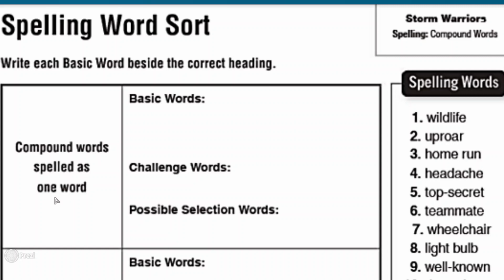Compound words spelled as one word. So you're going to write here basic words and challenge words. Do not answer possible selection words anymore. So you're going to answer only basic words and challenge words. So I'm giving an example. In this box here, you're going to write compound words spelled as one word. So it is written as one word only. For example, wildlife is written as one word, so you're going to write it here in this box, okay? Uproar is also an example of compound words written as one. So there's no space in between. You write it here, okay? I hope you understand that.